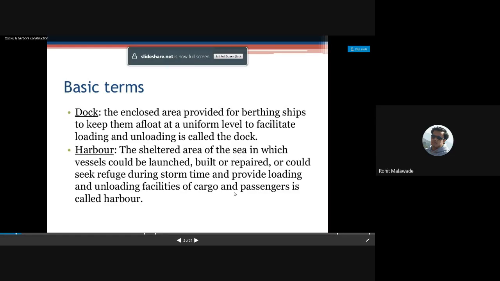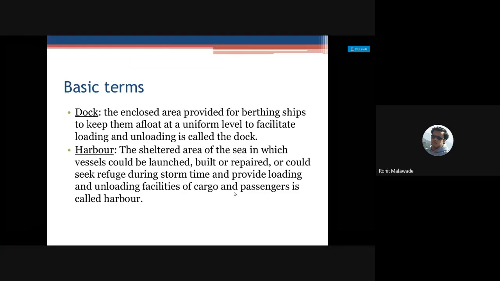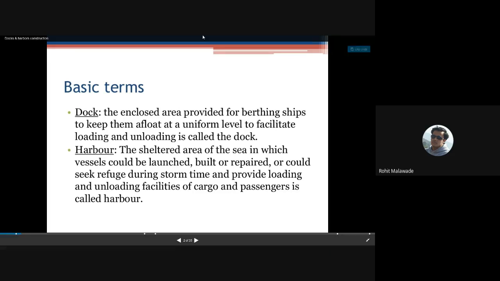A harbor is a sheltered area of a sea in which vessels can be launched, built, or repaired, or seek refuge during storm time. If there is a heavy storm while traveling from one country to another, and the ships don't want to take a risk, they can come to these harbors and rest for a certain period during the storm. It also provides loading and unloading facilities for cargo and passengers. So there is very little difference between a dock and a harbor.